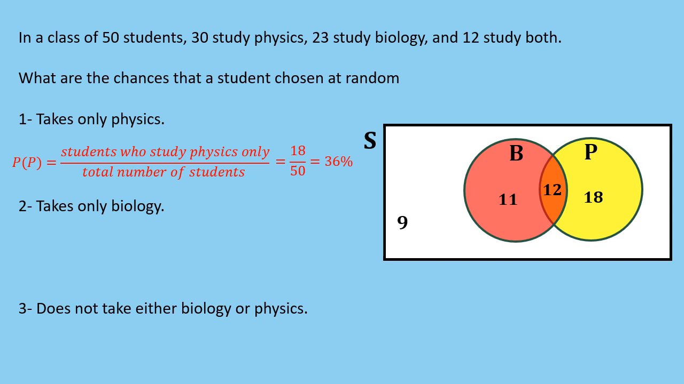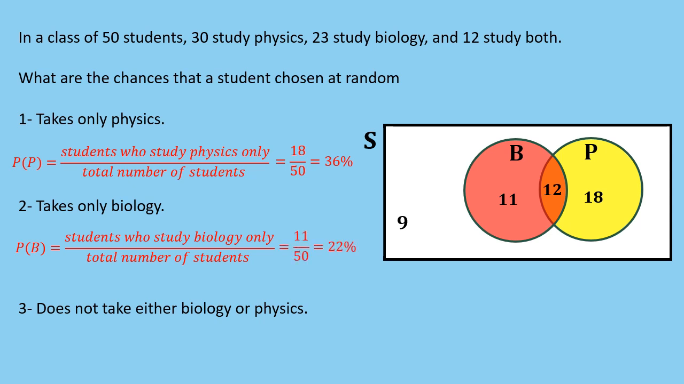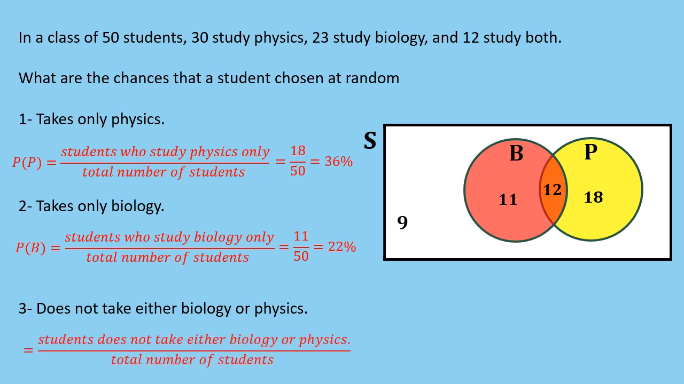To find the probability that a student chosen at random takes only biology, we divide the number of students who study biology only by the total number of students, which is equal to 11 divided by 50, or 22%. Finally, to find the probability that a student chosen at random does not take biology or physics, we divide the number of students who do not take biology or physics by the total number of students, which is equal to 9 divided by 50 or 18%.